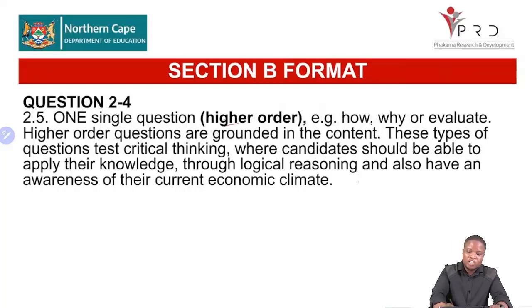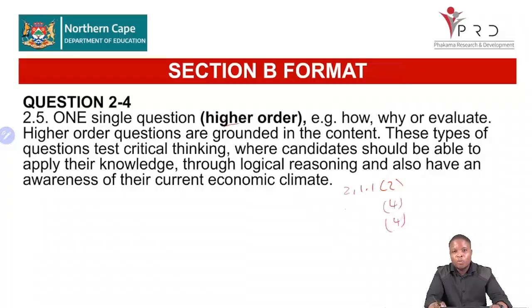But if you look at section B, the 2.1.1 gives you 2 marks, which is a lower order. And then let's go to our data response. We said we have 4 marks from the data response. That is your 2.2.1, 2.2.2, and 2.2.3. It gives you 4 marks, and then we go to the next data response question. In the same question, it is 4 marks. Then we have your 2.4, which is 8 marks. This gives you about 18 marks that you can score from your section B.